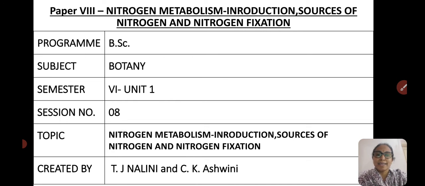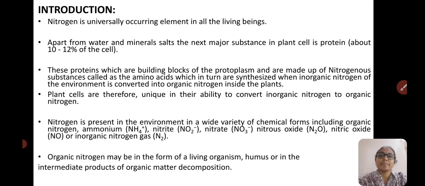In this session, I shall be covering the introduction of nitrogen metabolism. Nitrogen is an important inert gas which is present in all living beings. It is a universally occurring element, and we all know that in any cell more than 10 to 12% is proteins, which are made out of amino acid monomers. So the amino group involves nitrogen.